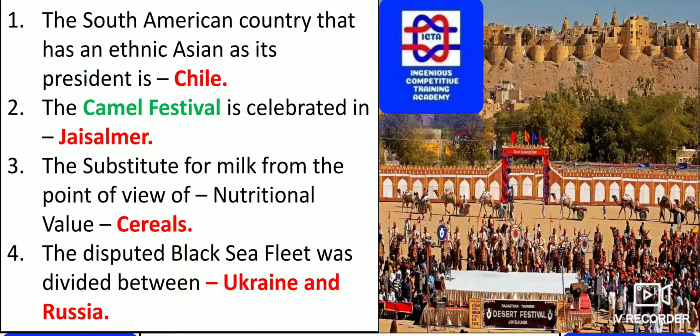The Camel Festival, you can see on the right side, is celebrated in Rajasthan. The place is Jaisalmer, where the Camel Festival is celebrated.